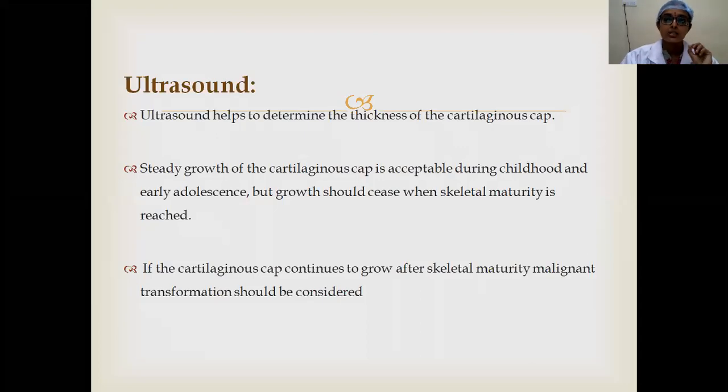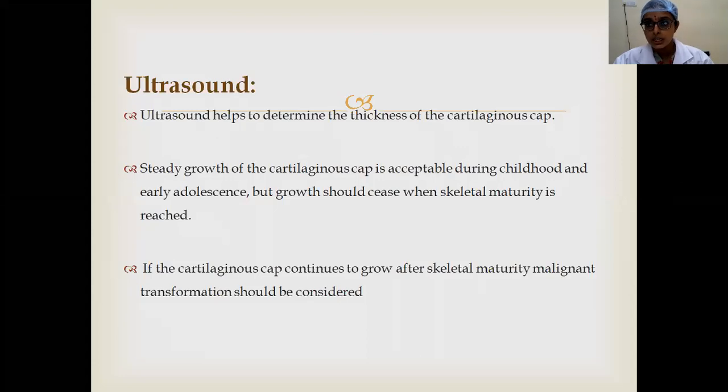Why is this increase in size? Even intraoperatively, the tumor seems to be larger than what you have appreciated on the X-ray. The reason is you cannot appreciate the cartilaginous cap on X-ray, whereas it can be appreciated on ultrasound or MRI scan. So using these modalities, we can know the thickness of the cartilaginous cap.